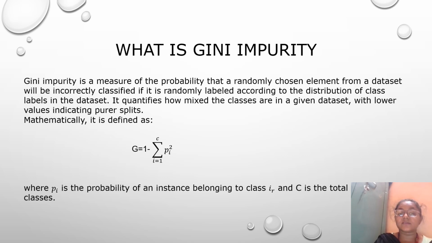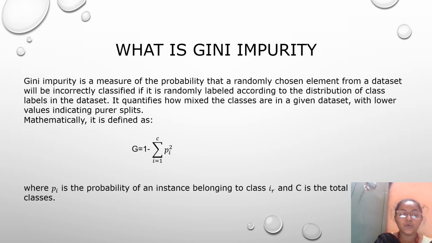Mathematically, it is defined as G = 1 - sigma i = 1 to C of pi squared, where G is the Gini impurity and C is the total number of classes. pi is the proportion of class i in the data set. Gini impurity is a metric used in decision trees like CART, classification and regression trees, to measure how mixed a data set is with respect to class labels. It helps determine how well a split at a node separates the data.